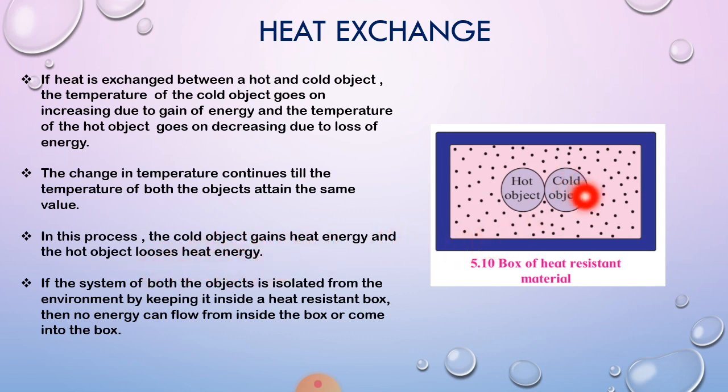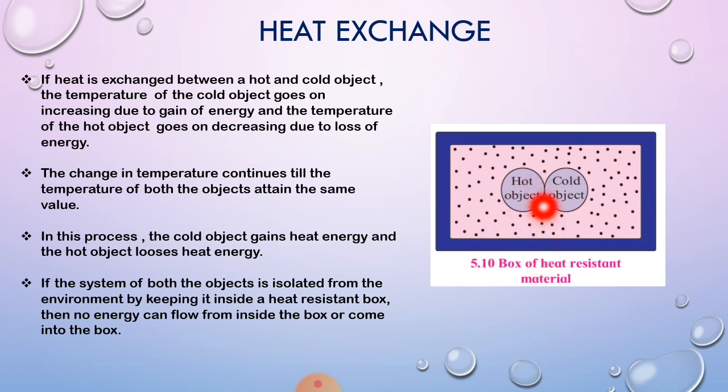Cold object जो है वो cold है इसीलिए heat energy को gain करता है, and hot object जो है वो hot है इसीलिए heat energy उसमें से निकल जाती है, it loses. Okay, if the system of both the objects is isolated from the environment by keeping it inside a heat resistance box, so this is the heat resistance box, then no energy can flow from inside the box or come outside into the box.